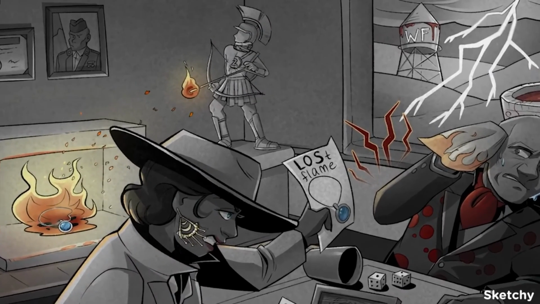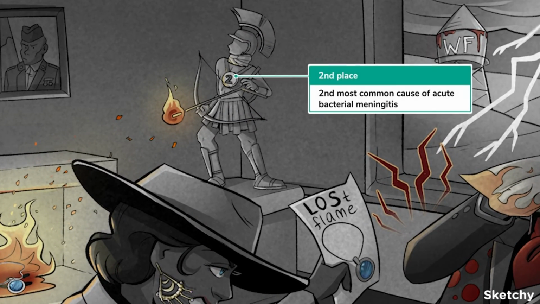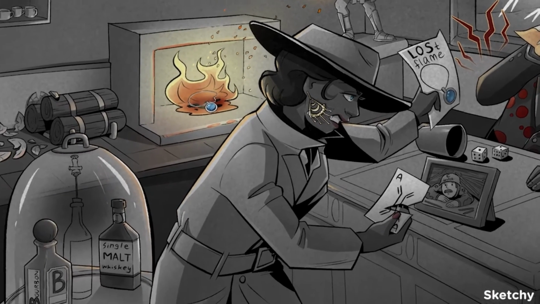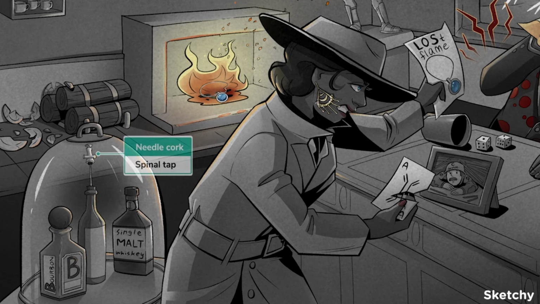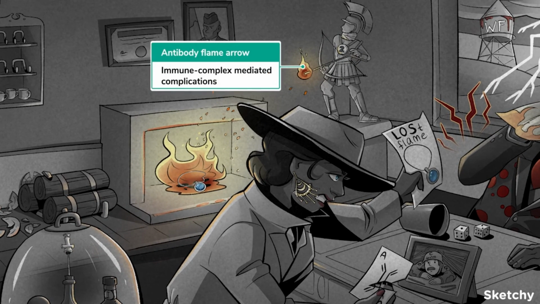Neisseria meningitidis is actually the second most common cause of acute bacterial meningitis. The presentation of fever, headache, and neck stiffness are indicative of meningitis, hence the neck brace placed on the statue. If an LP is done, look for high protein, low glucose, high white cells, and gram-negative diplococci. As patients recover, they can have immune complex-associated conditions like arthritis, pericarditis, pleuritis, or vasculitis.